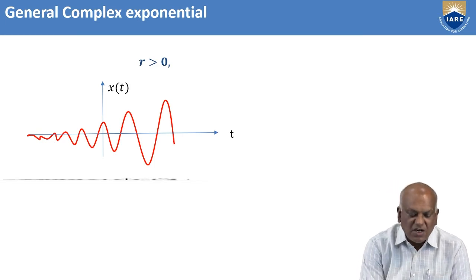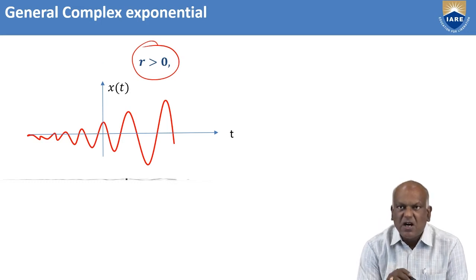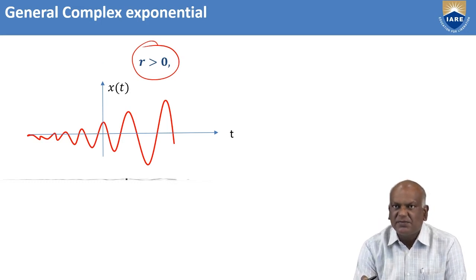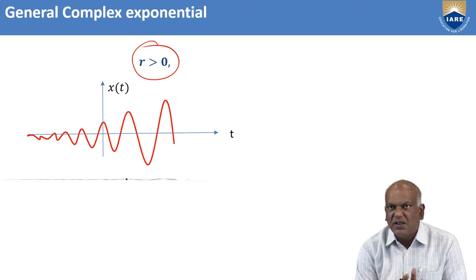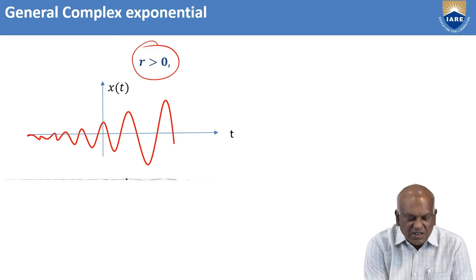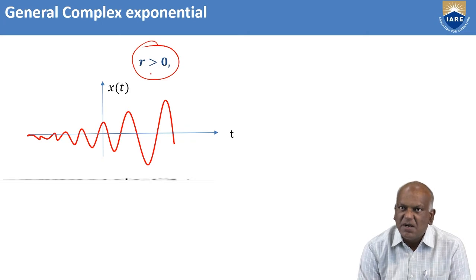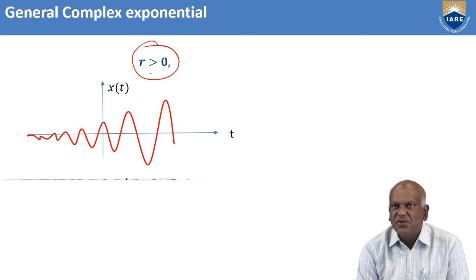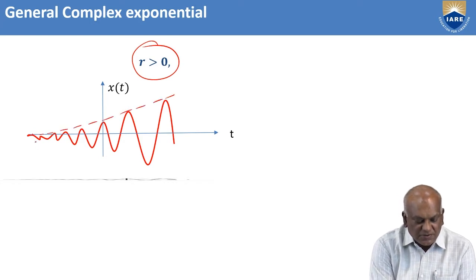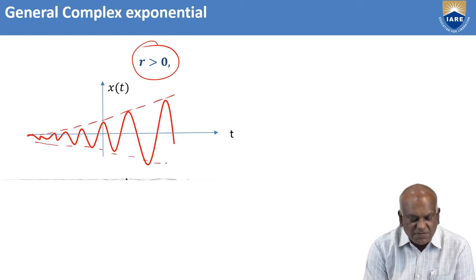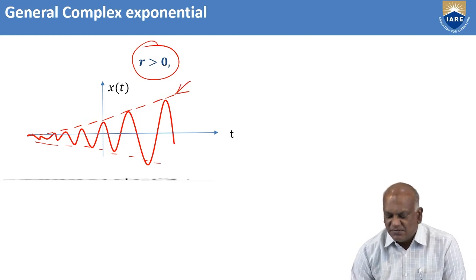Now, for r greater than 0, that is positive values of r, we have e power r t times a cosine or sine function. That means the sinusoidal signals are multiplied by an exponentially growing signal. This indicates the envelope of the signal for r greater than 0.